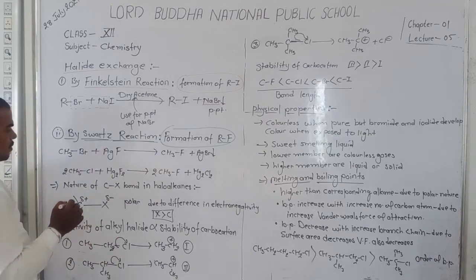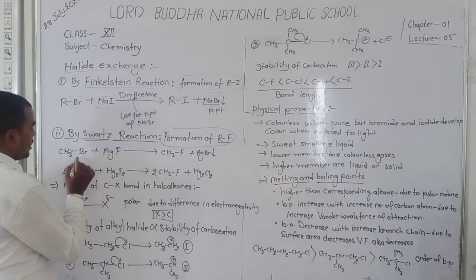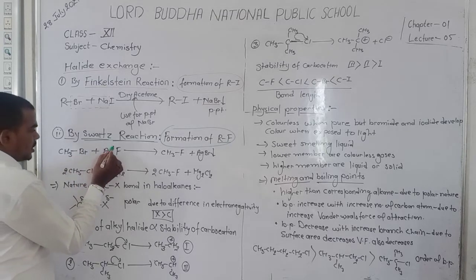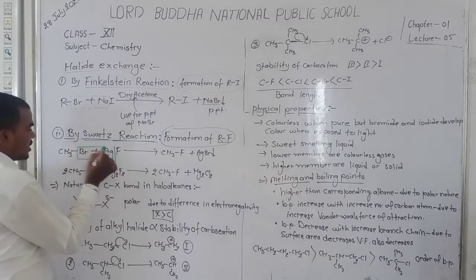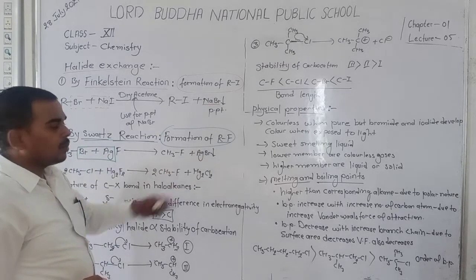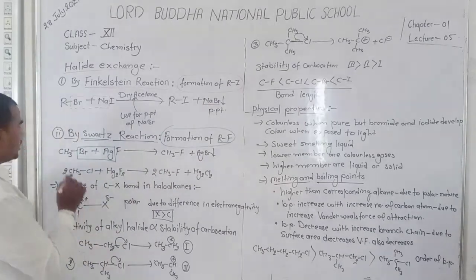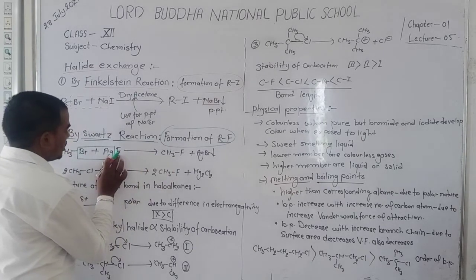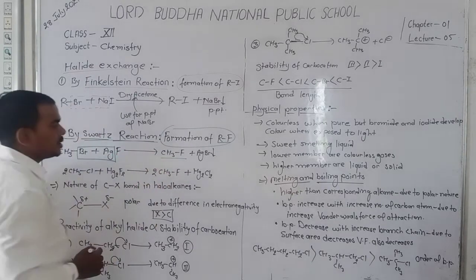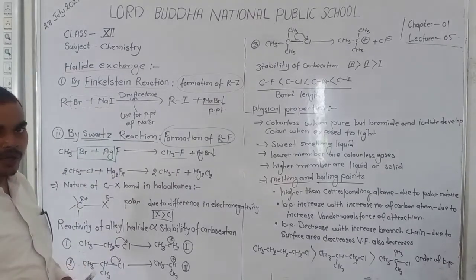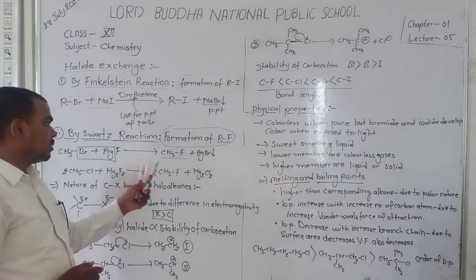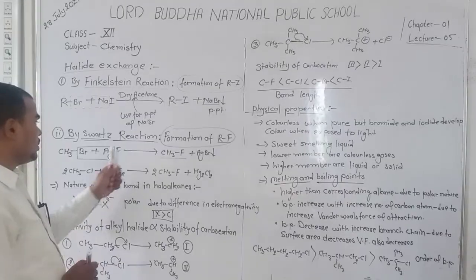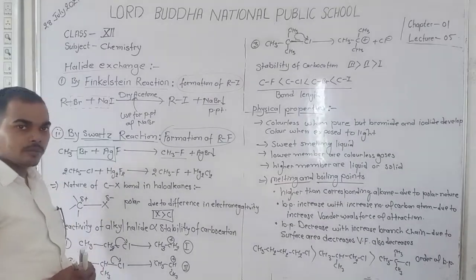When silver fluoride reacts with the alkyl halide, silver reacts with the bromide and forms silver bromide as a precipitate, and the alkyl fluoride is formed, that is CH3 with F, so CH3F is formed, that is methyl fluoride. Okay student, this is the method of formation of alkyl fluoride. This method is known as the Swarts reaction.